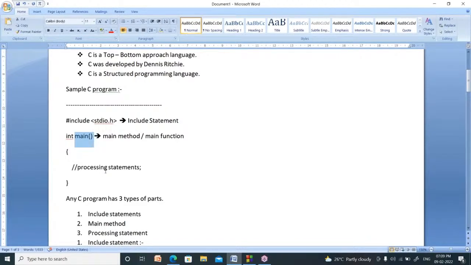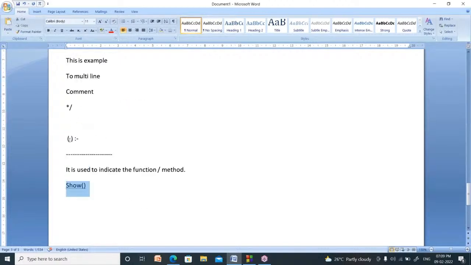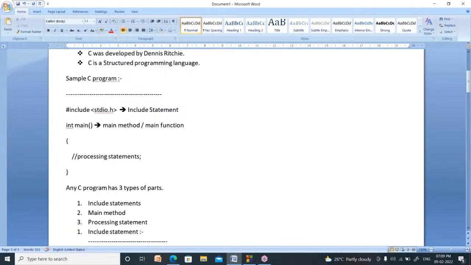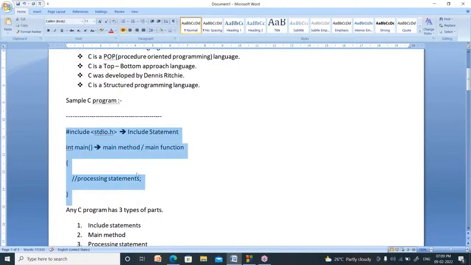If you write like this, show, after using these round brackets, it is called the show function. The function name is show. Like this, it is the symbol of function. This is about the main program or sample C program.